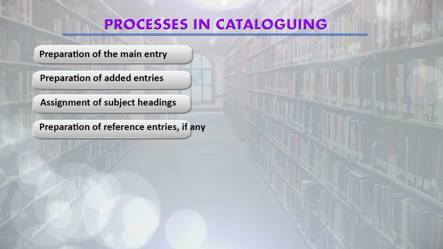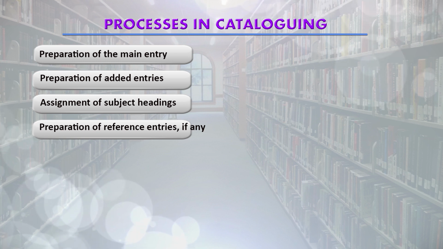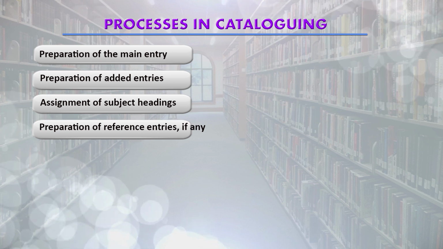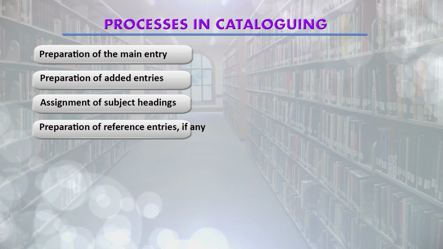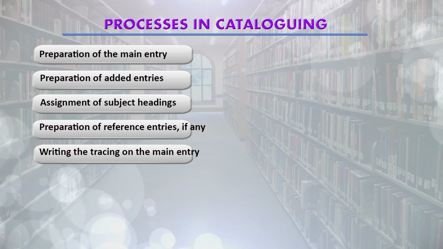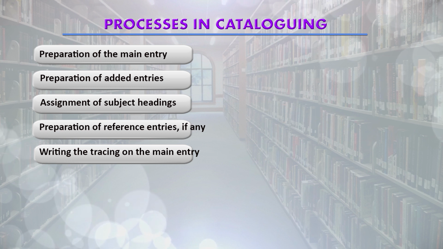Reference entries are also prepared if required, see reference entries and see also reference entries. They direct or relate the items related with that document. Writing the tracing on the main entry is also done while doing the cataloging process.